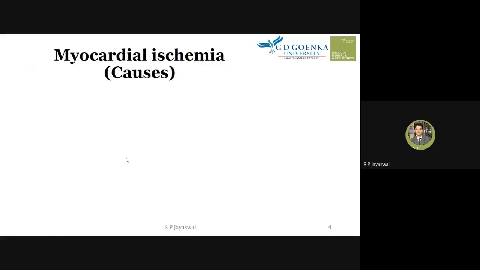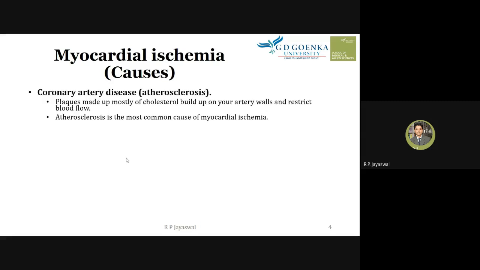There are three major causes we can know about this myocardial ischemia. One is atherosclerosis, where there is a plaque made up mostly of cholesterol built up on your artery walls and restricting blood flow.